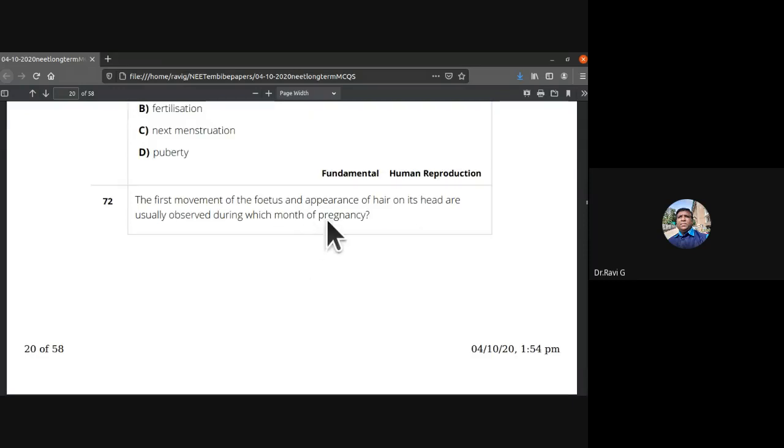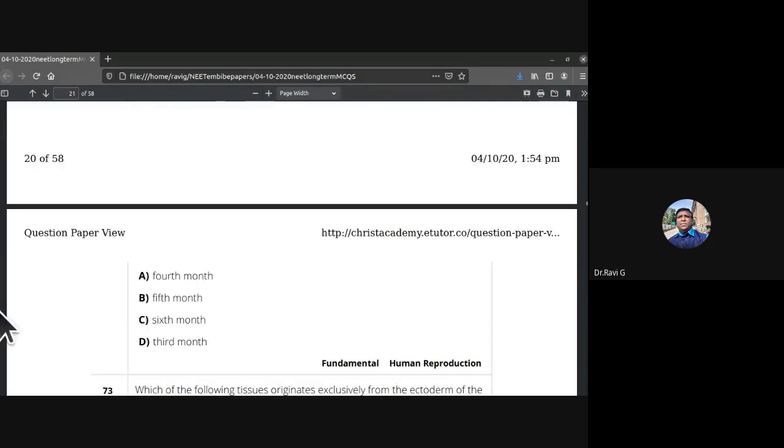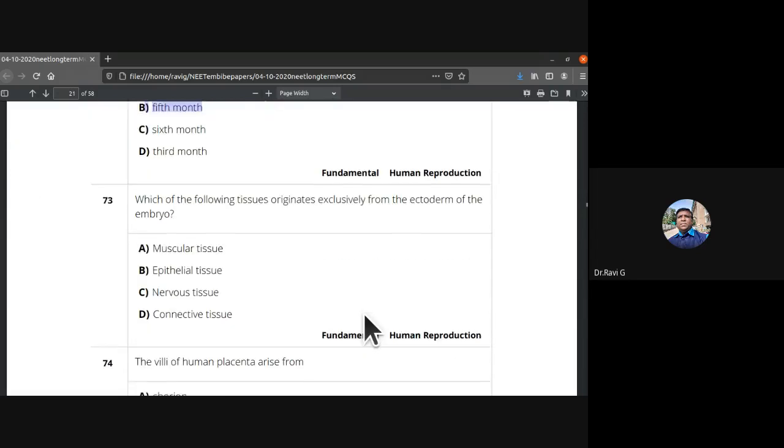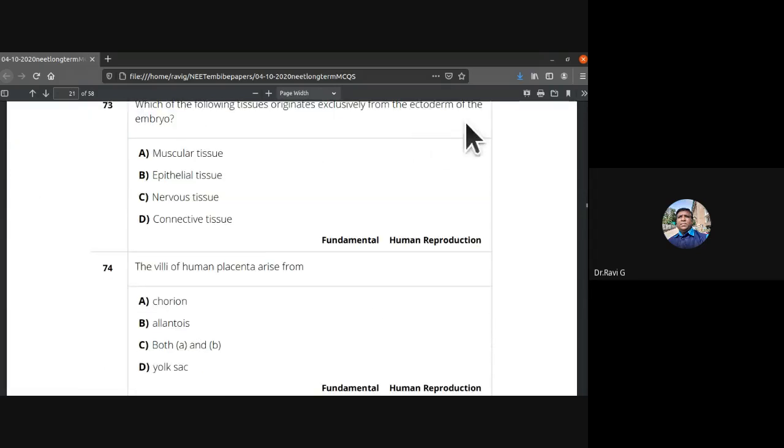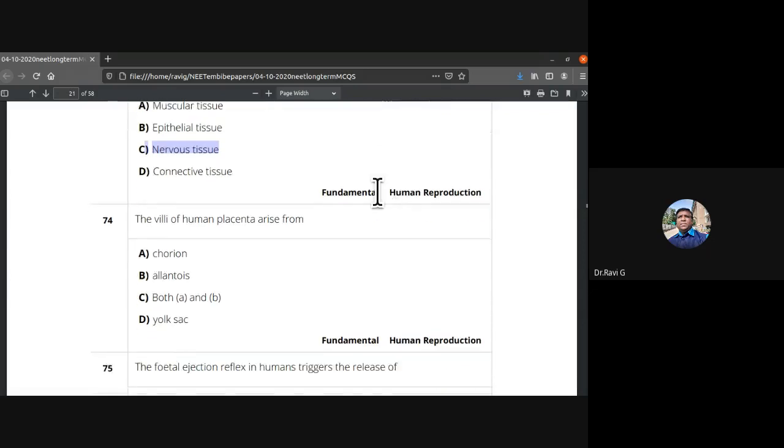72nd, the first movement of the fetus and appearance of hair on its head are usually observed during which month of pregnancy? The answer is B, fifth month. Appearance of hair already we have discussed. So fifth month. Which of the following tissue originates exclusively from the ectoderm of the embryo? Nervous tissue, exclusively it arises from the ectoderm of the embryo.